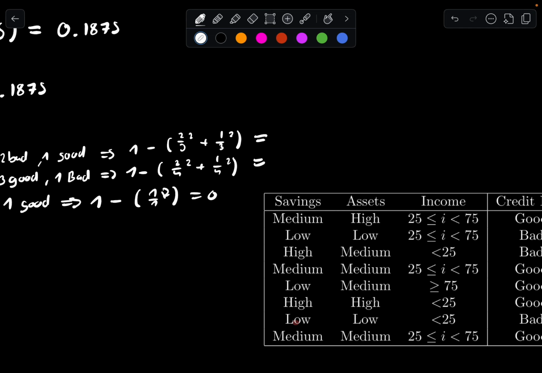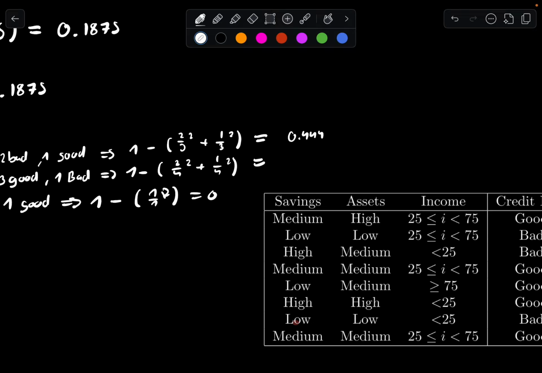And now we do this math. 1 minus the squares. Okay, so 2/3 squared is 4/9, and 1/3 squared is 1/9, so this is going to be 0.444.